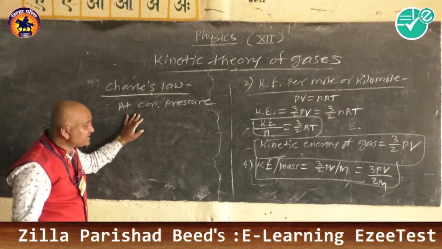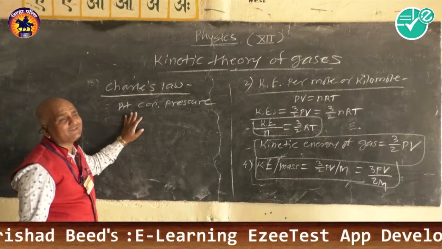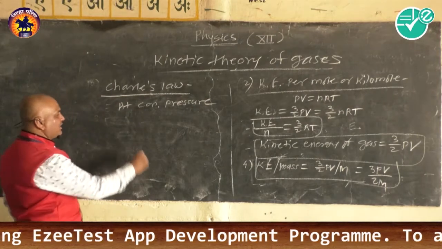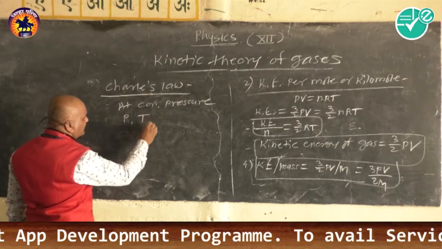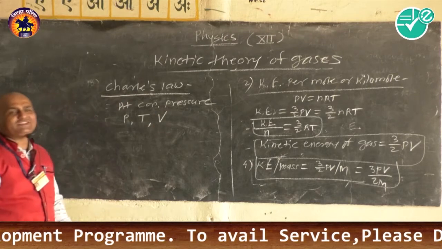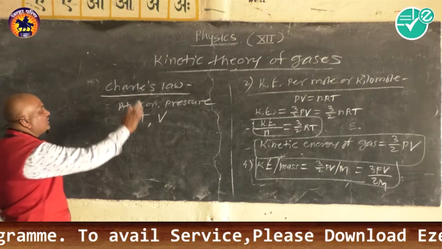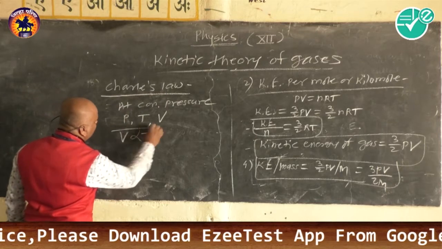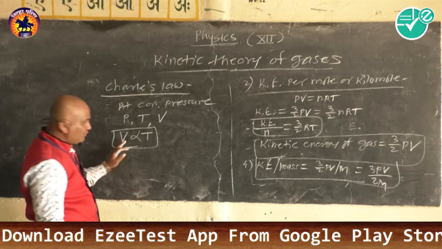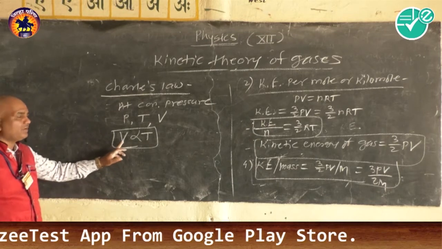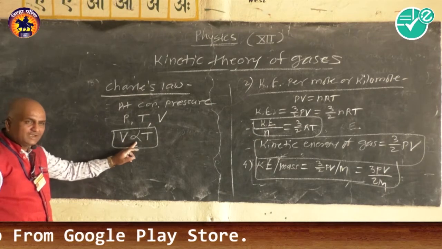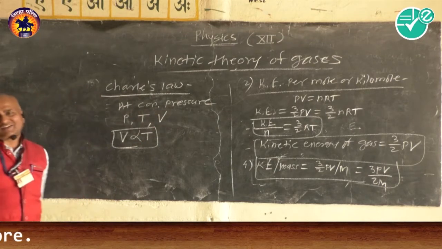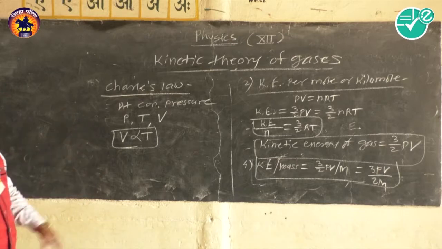At constant pressure, volume of a gas is proportional to its absolute temperature. If P is the pressure, T is the temperature, and V is the volume, then according to Charles' law, V is proportional to T. That means the volume of a gas is directly proportional to temperature when pressure is constant. So it is the simple Charles' law.